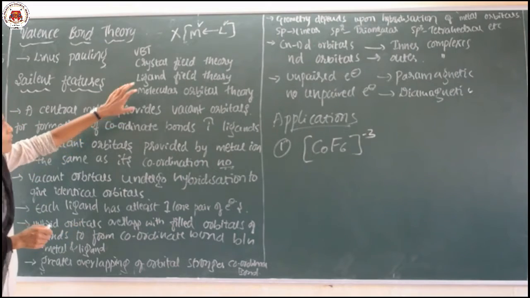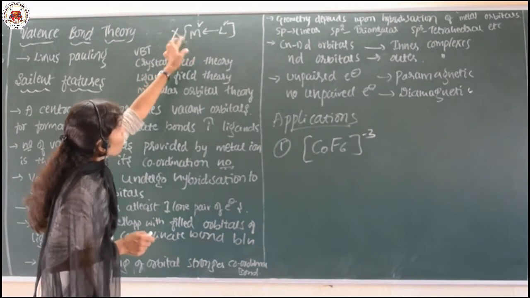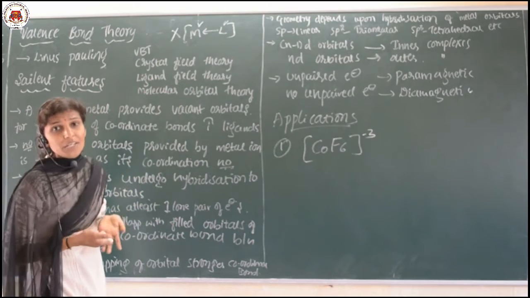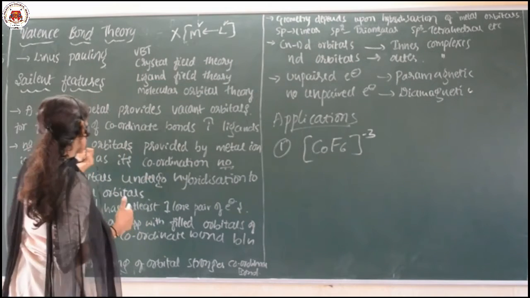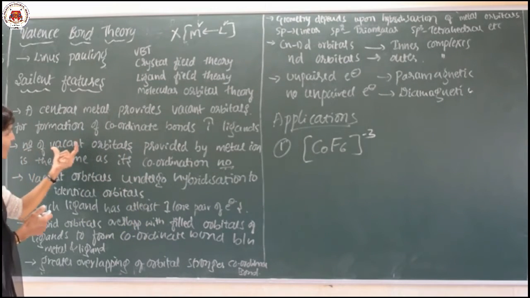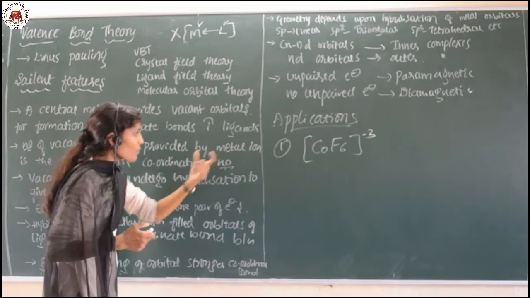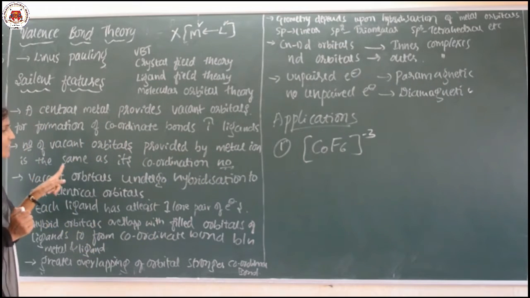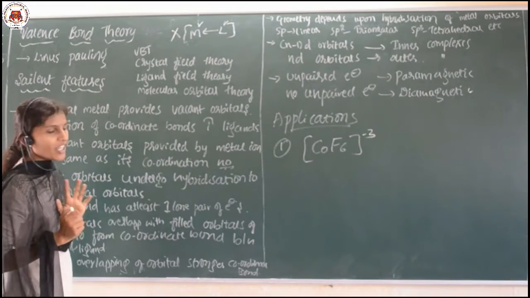Then how many vacant orbitals? That is the second point. The number of vacant orbitals provided by the metal ion is the same as its coordination number.